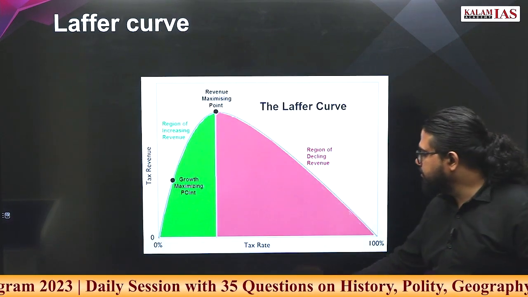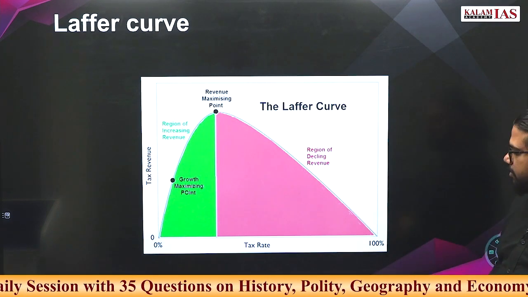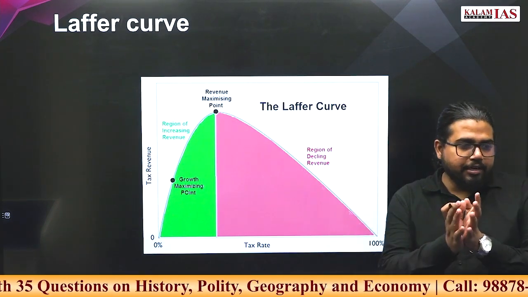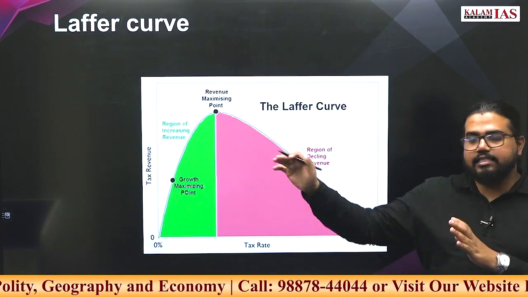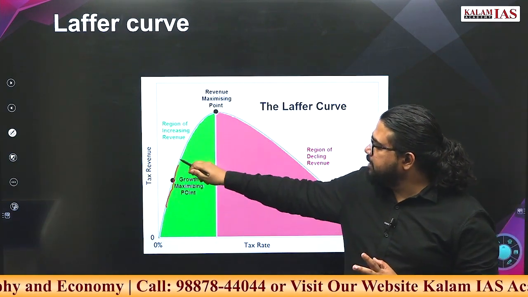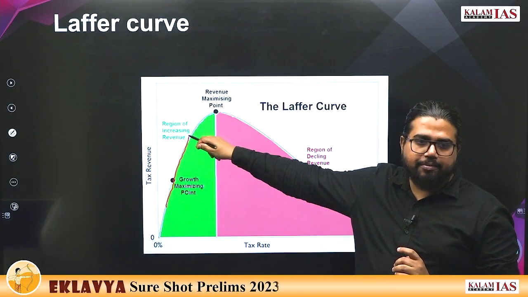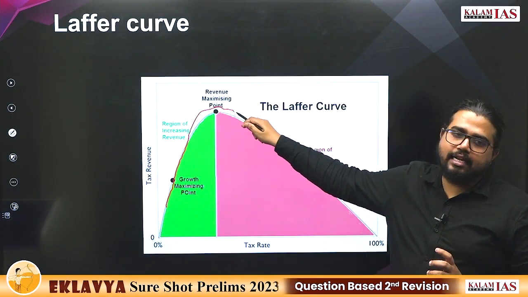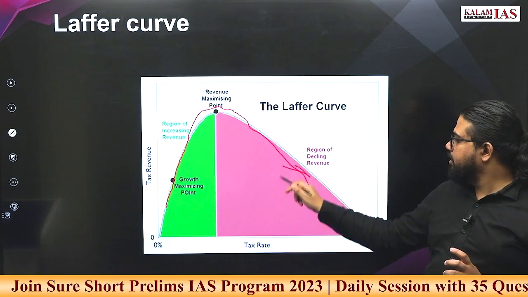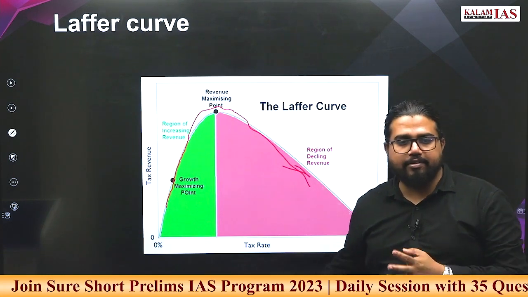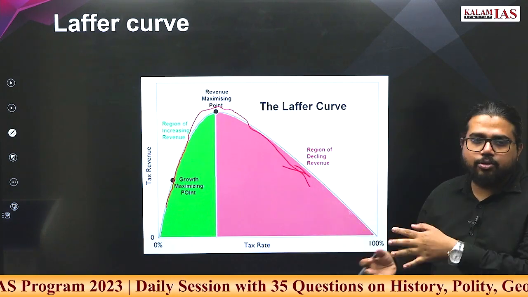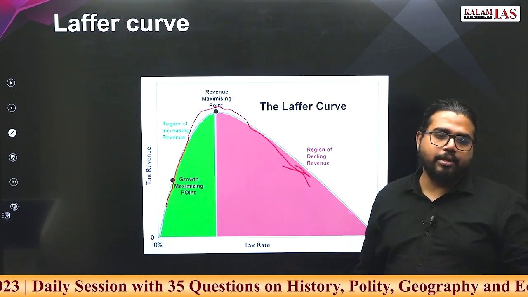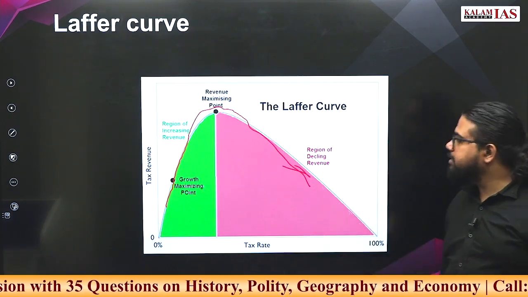What is Laffer curve? Tax revenue and tax rate. If you increase the tax rate, revenue will increase till a point. Higher tax means higher revenue for the government. But after a point, if you increase the tax rate, people will either not pay the tax or people won't even work. So GDP is not growing, then taxation will eventually fall.